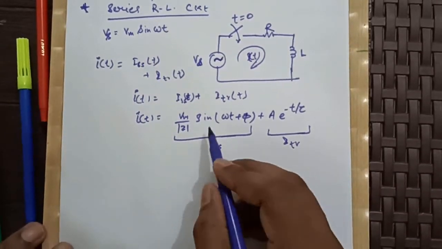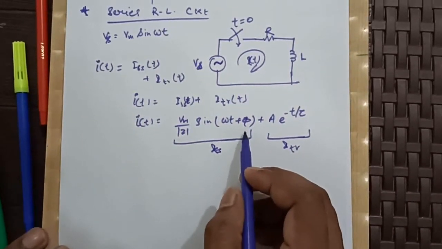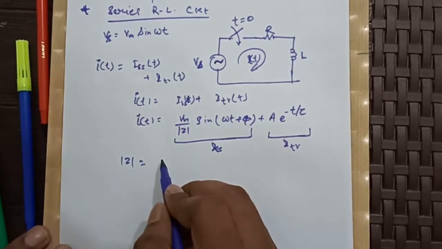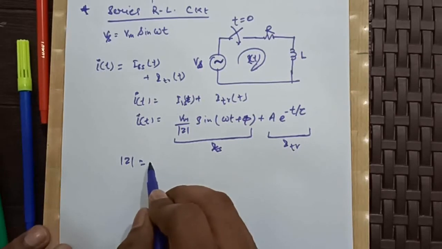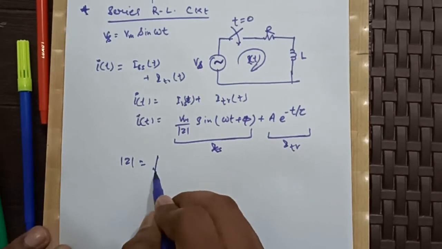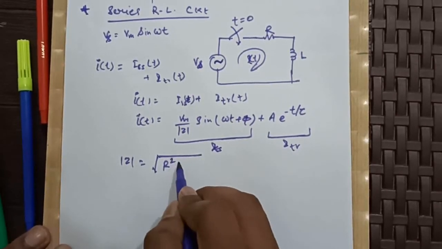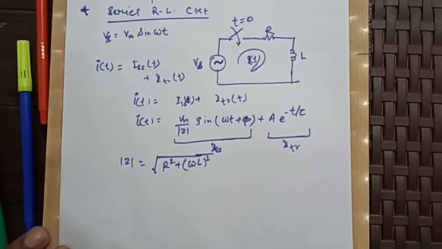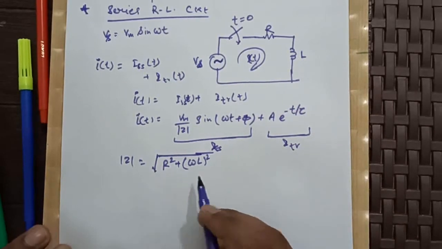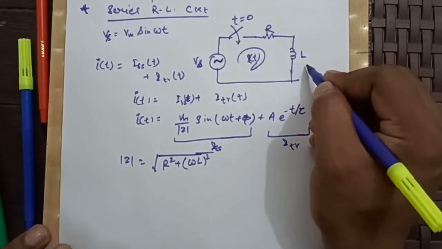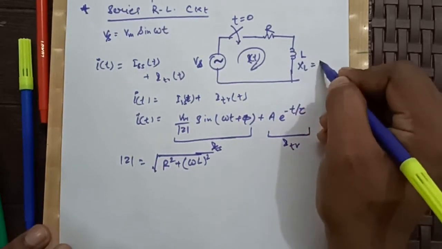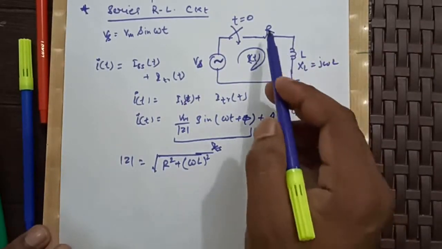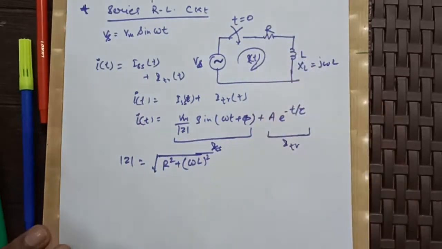Now see, in this solution, what is phi, what is mod Z? Mod Z is nothing but the impedance, so mod Z will be the root of R squared plus omega L whole squared. I am not getting into detail about why or how it comes. Basically this is L, so obviously the XL will be j omega L, and R will be the same as it is, because it is a frequency independent quantity.